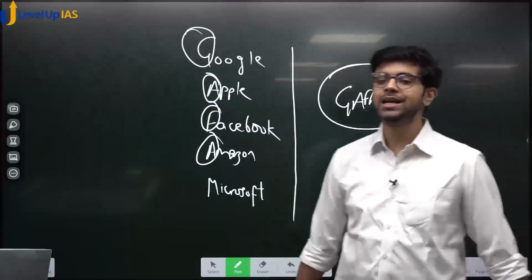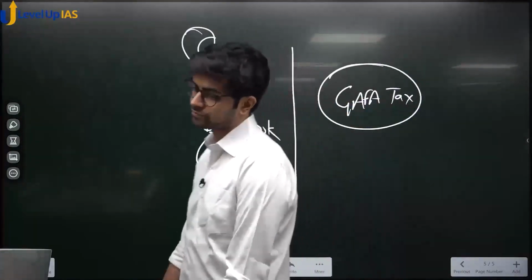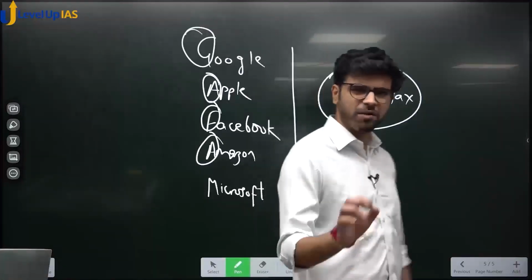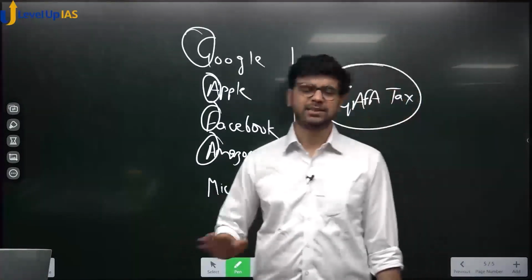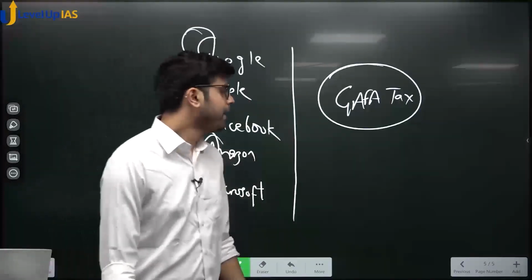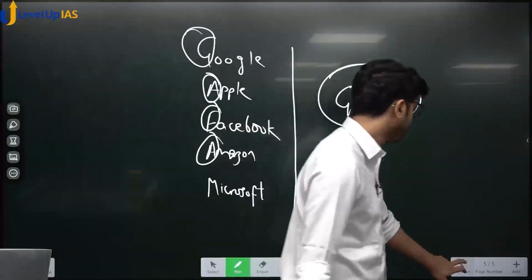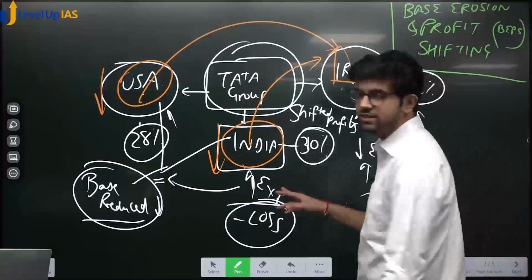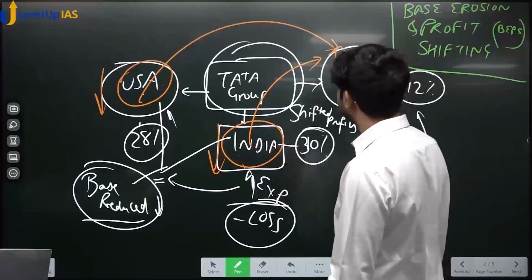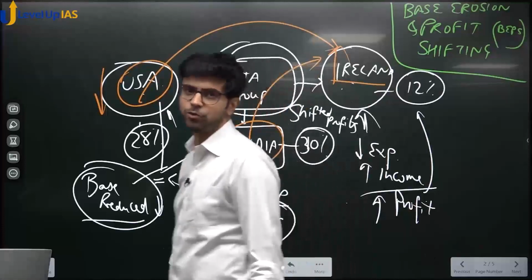Now I am going to be a little bit technical with you. You have to know this. Just the term, and that it is related to income tax. That's it. You have to know only this. That this term is related to income tax, right? Now we saw that there are various countries in which Tata Group operates. There is USA, there is India, there is Ireland.